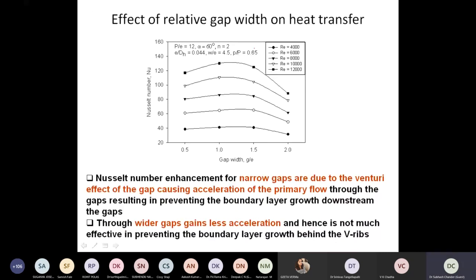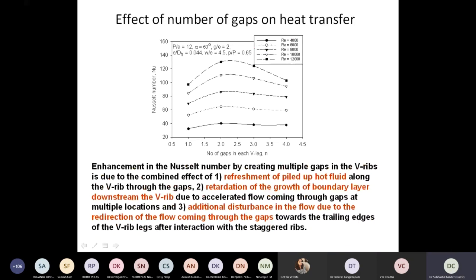We could see that if the gap width is the same as the height of the rib, then it gives us the optimum heat transfer. If the number of gaps is 2, not a very large number of gaps, heat transfer was maximum. So this is the tentative flow structure that we could see.